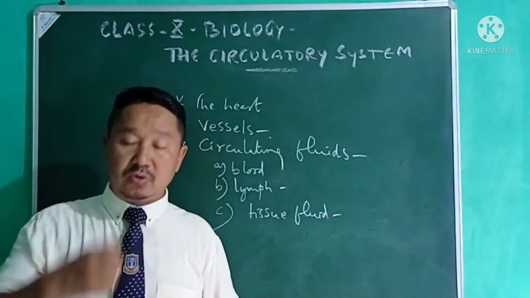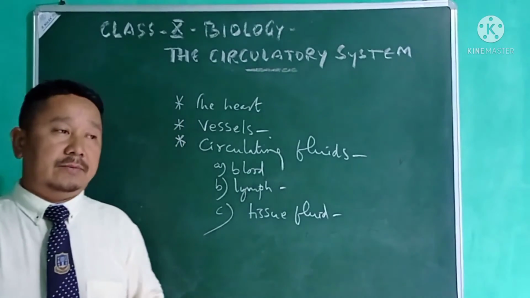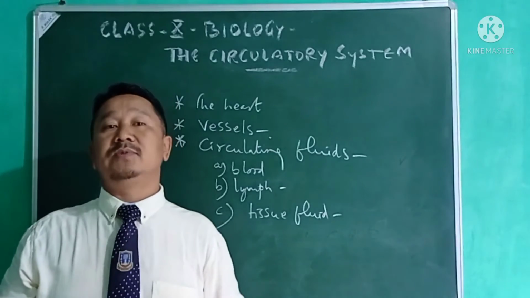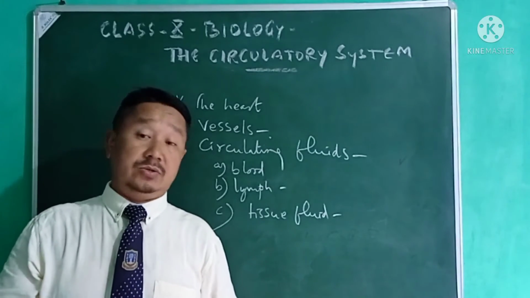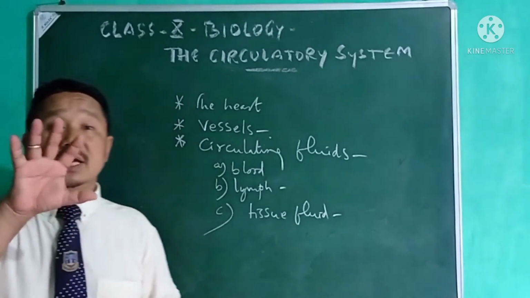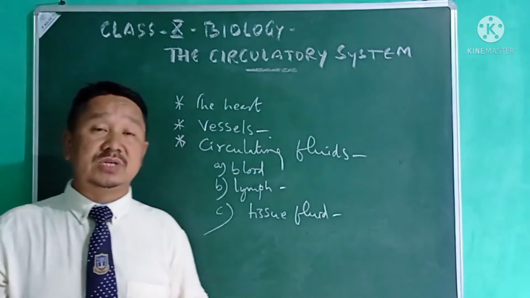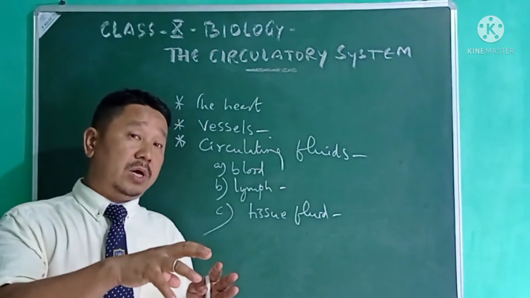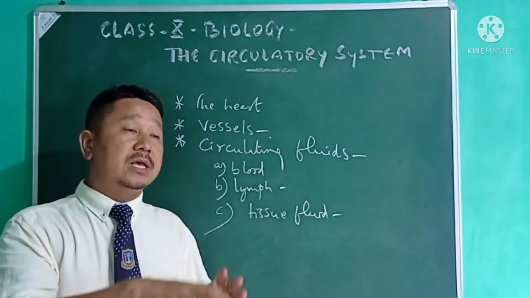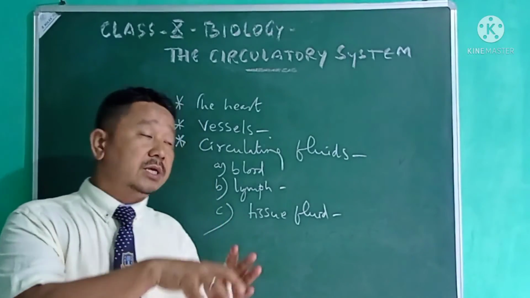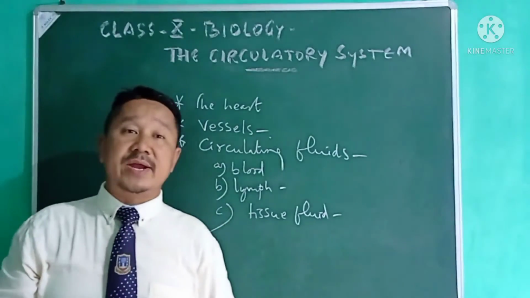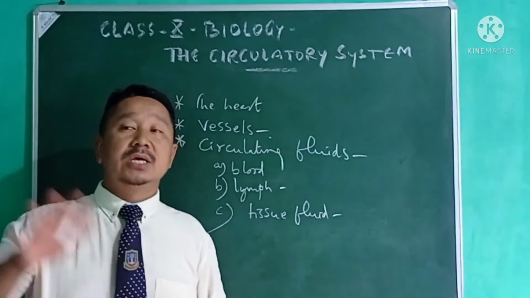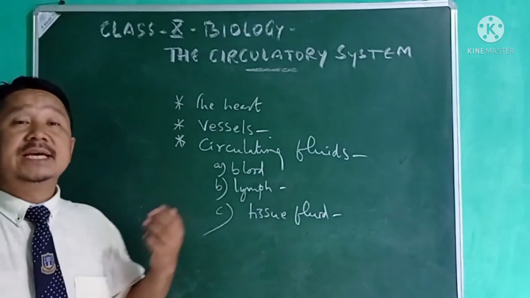The food is absorbed by the blood vessels present in the wall of the small intestine. On the wall of the small intestine there are finger-like projections called villi, which are richly supplied with blood vessels. The blood in these vessels absorbs the digested food materials, and the food is transported to each and every cell where it is needed.